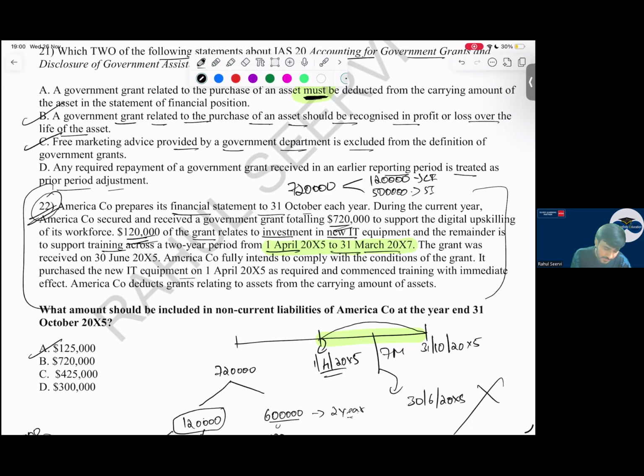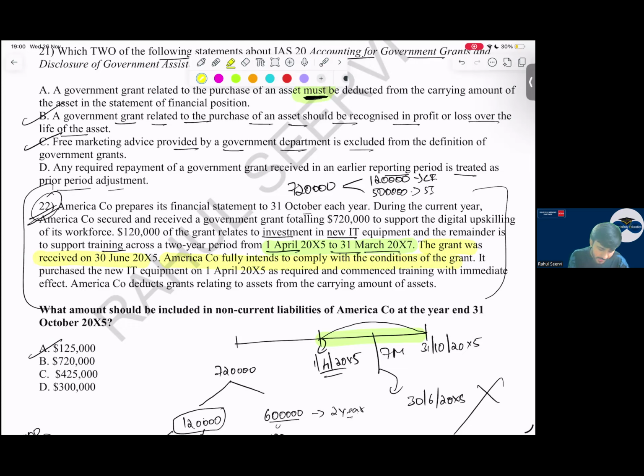The grant was received on 30th June. Do we consider the date when the grant is received? We will not consider the date when the grant is received. We will see whether it is reasonably certain or not, whether reasonable assurance is there or not. A fully intends to comply with the conditions of the grant. They are saying that A will fully comply with the conditions of the grant.